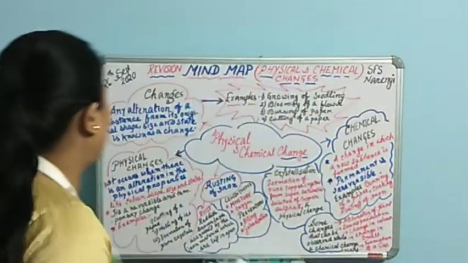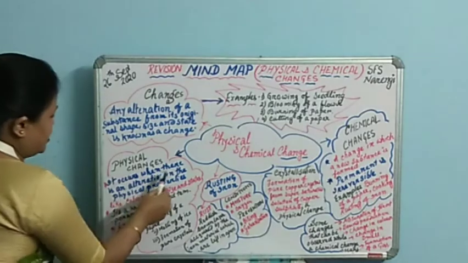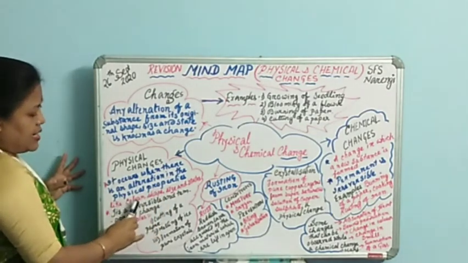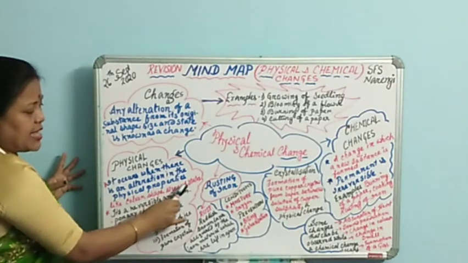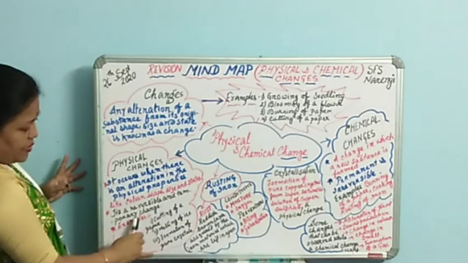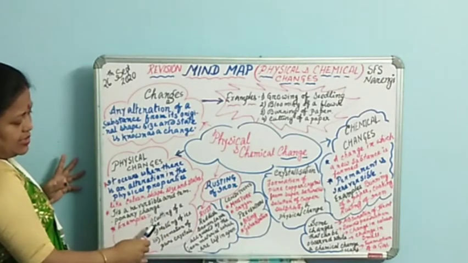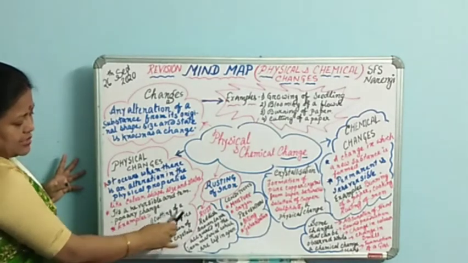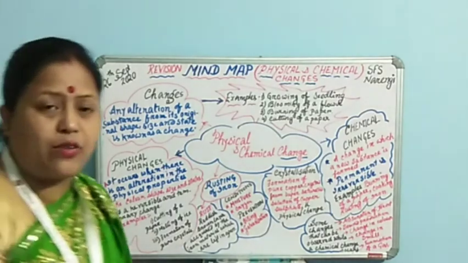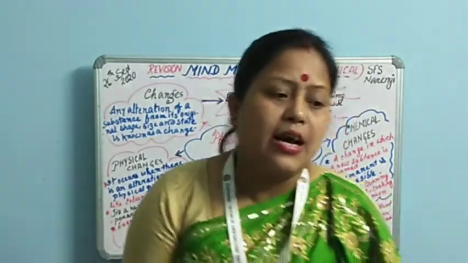So here I have written already physical changes. It occurs when there is an alteration in the physical properties like color, shape, size, and states, and it's a reversible and temporary change. Examples we can consider: cutting of a paper, melting of ice, and formation of pure crystals. So children, let's take one of the examples in order to understand that.